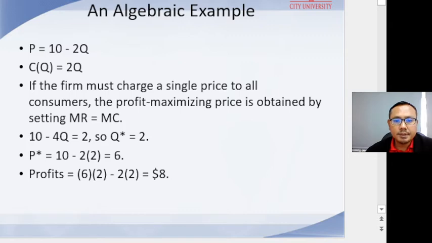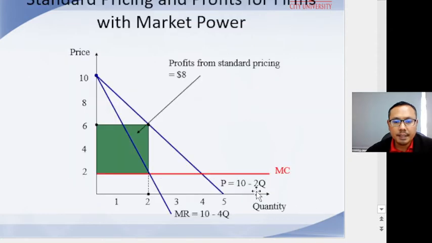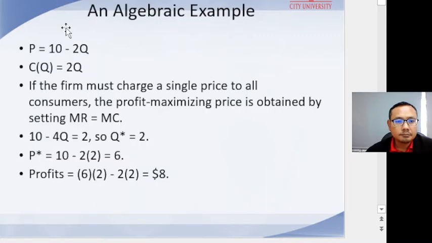For example, here, for this demand function, the demand for the firm's product is given by P equals 10 minus 2Q, and the cost function is C(Q) equals 2Q.